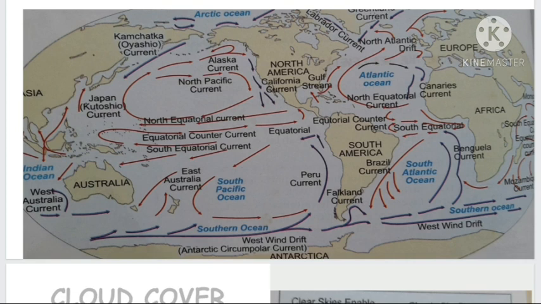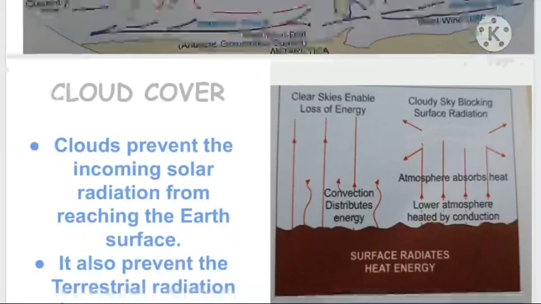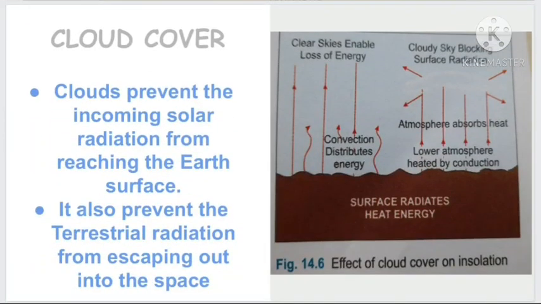And westerlies which are moving over the warm ocean currents bring humidity to the coastline that leads to a higher amount of precipitation. We already learned that, and the role of winds we will learn in the next chapter also. And the next topic, another factor which influences the temperature distribution, is cloud cover.